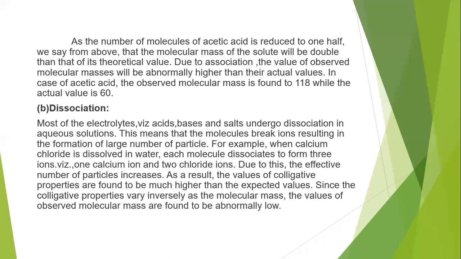Such a difference is what we call abnormal molecular mass of a solute when it is in association or dissociation. This is an example of association: acetic acid as a dimer, whose molecular mass will be 118 when it is in the dimer, and the actual value is only 60.